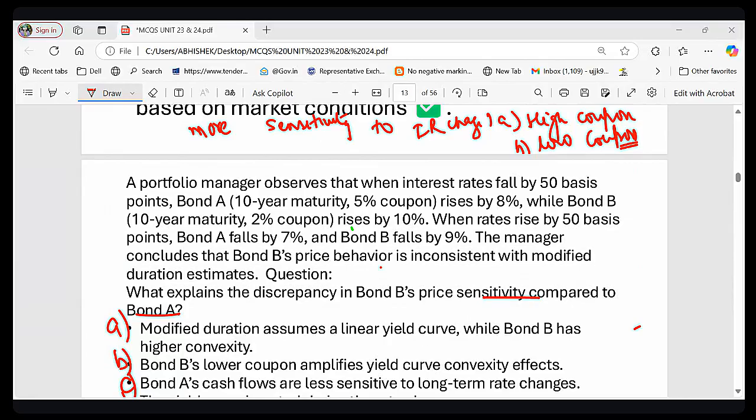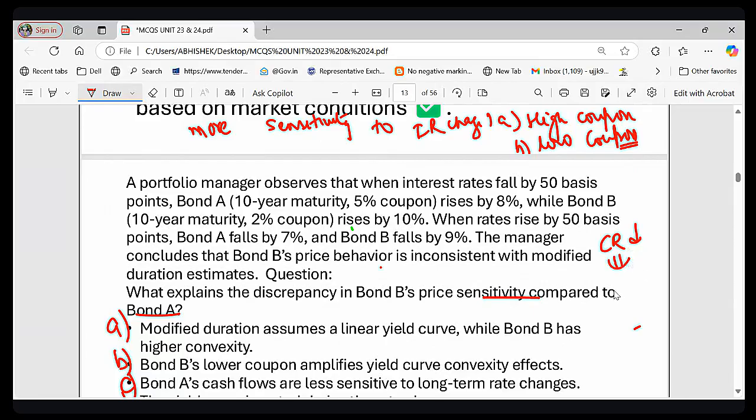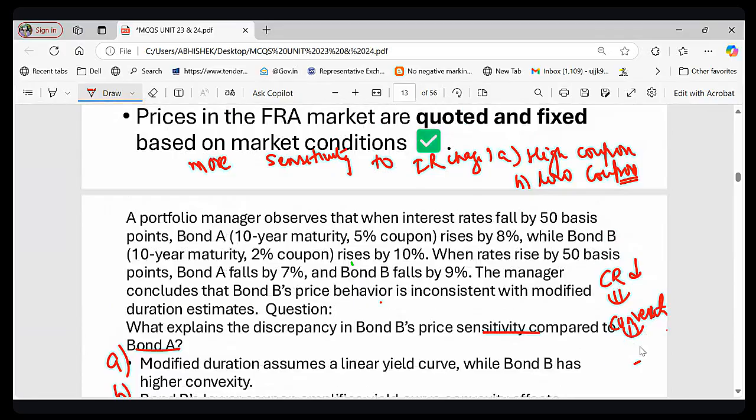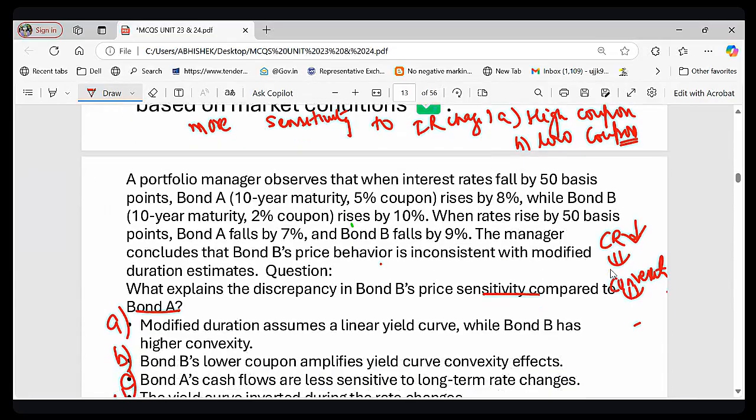Because try to understand this. If the coupon rate is lower, it means the bond has high convexity. Convexity will be higher, right? So it means they experience a large price swing when interest rate changes, right? So if the coupon rate is lower, the price swing is much larger when the interest rate changes, right? So now, do you know what the meaning of convexity is? Let me explain a little bit.